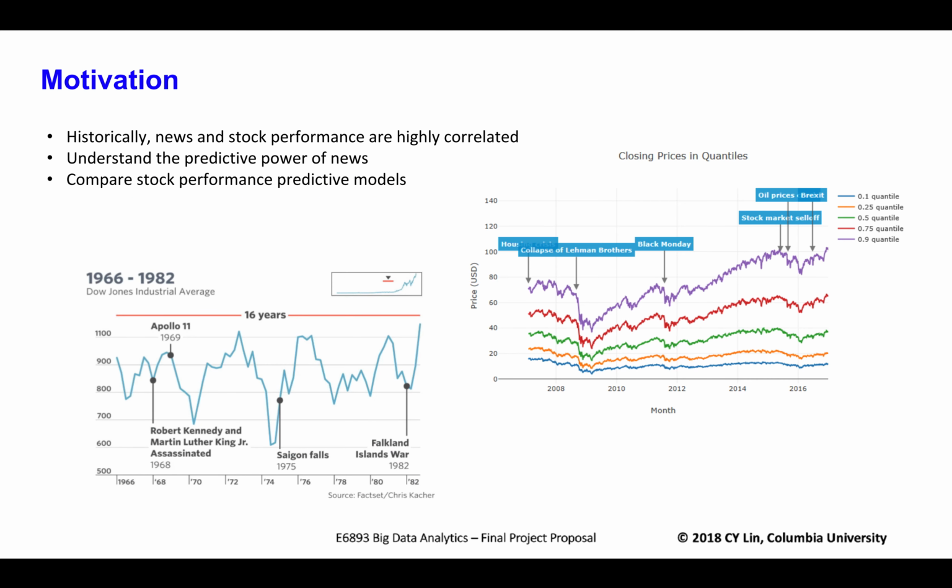So some of the motivation behind this project was to understand the predictive power of news. Historically, we know that news and stock performance are highly correlated. They go hand in hand, and when news is up or down, stock market and stock prices can go up or down. So the goal of this project is to compare stock performance predictive models based on news data and market data.